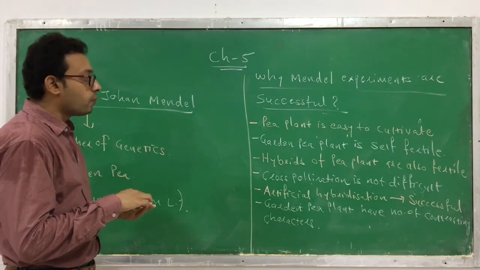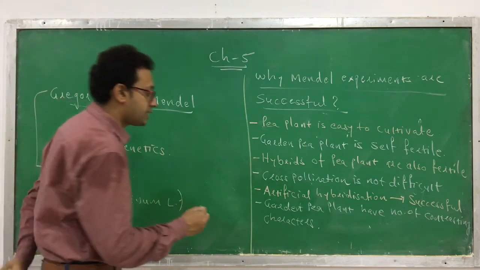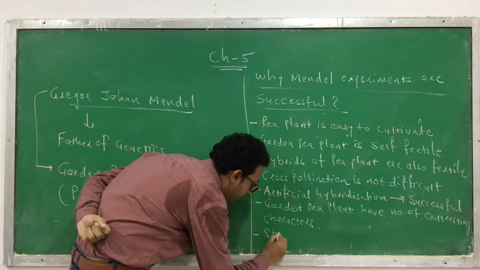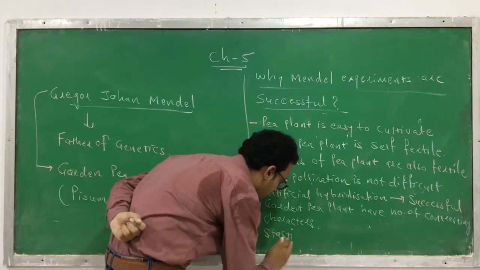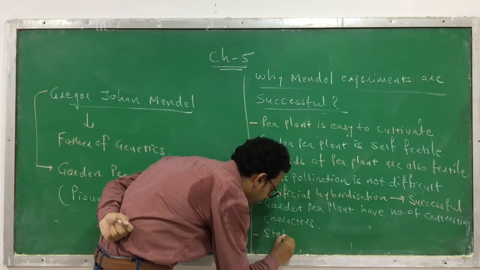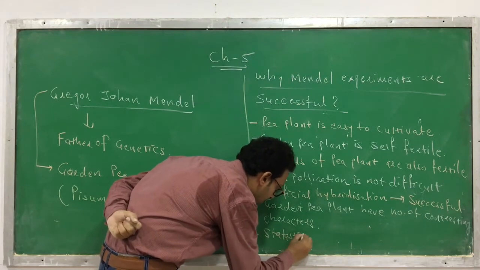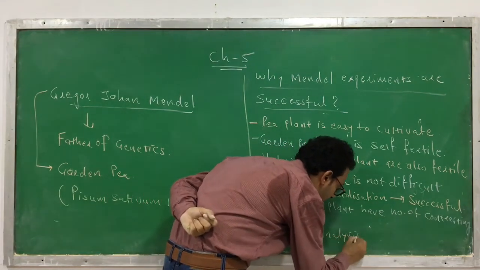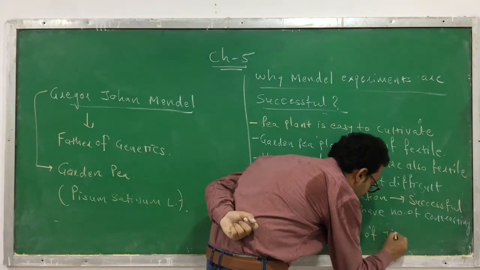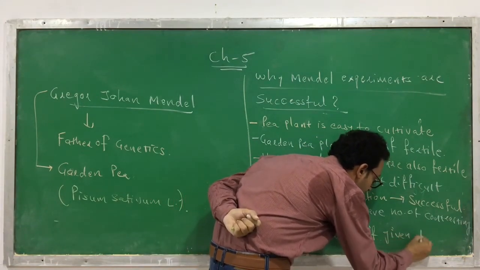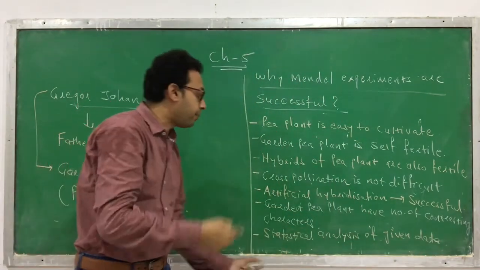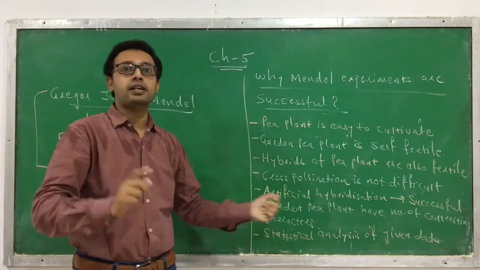The next reason why Mendel's experiments are successful is that he did statistical analysis of the given data, and that's why he was the first scientist who applied mathematics in biology.